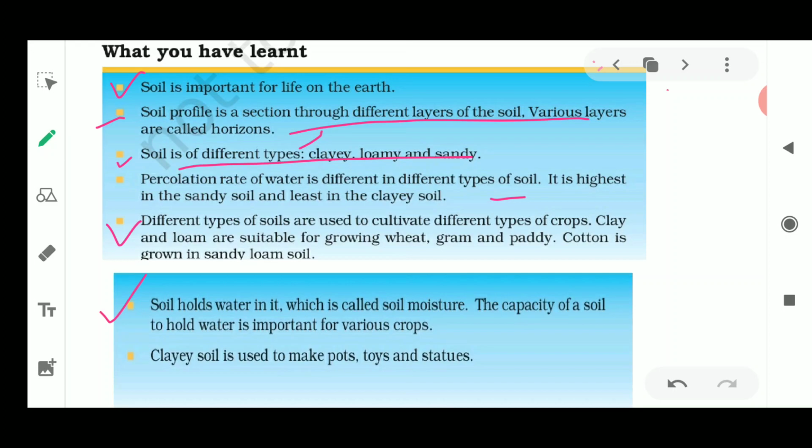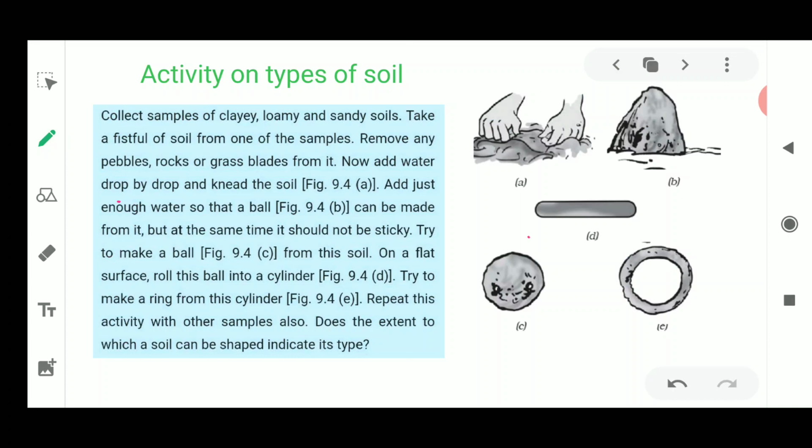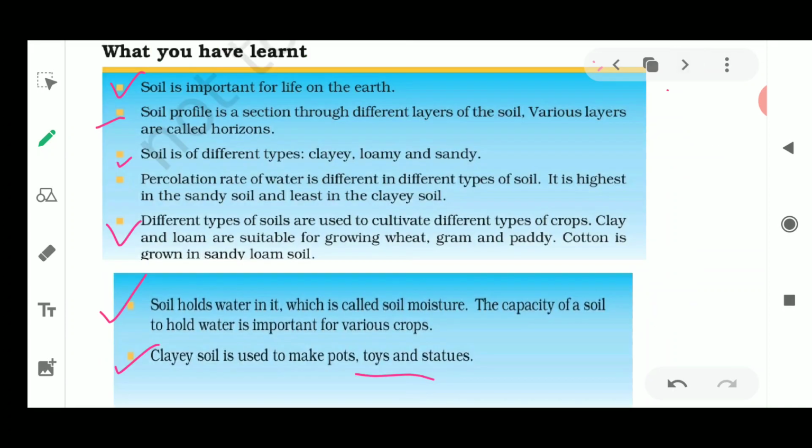Okay, so these are the various properties which we have discussed in the chapter, where we saw that the soil has moisture content, which is responsible for the nutrients being dissolved and supplied to the crops. Next, clay soil is used to make toys, statues and pots. Just now we saw the activity where clay soil is important for making statues and toys, as it is done in this activity. So this was all about the revision of this chapter.